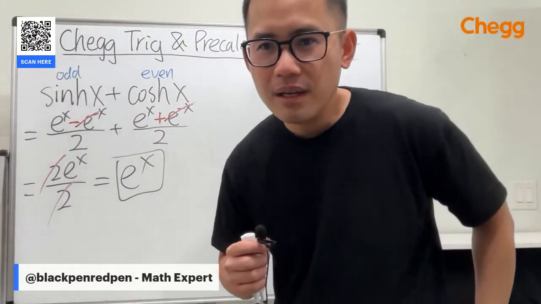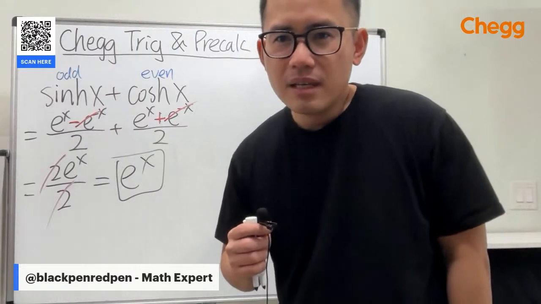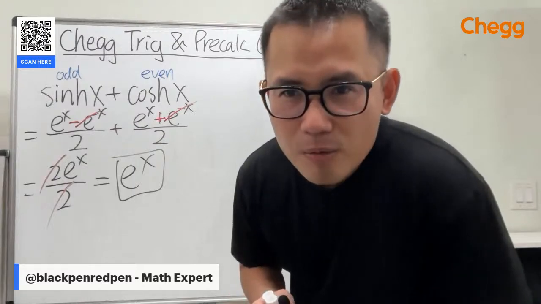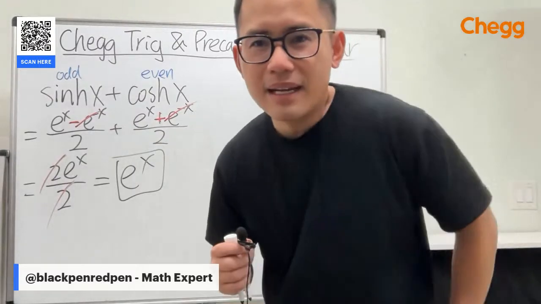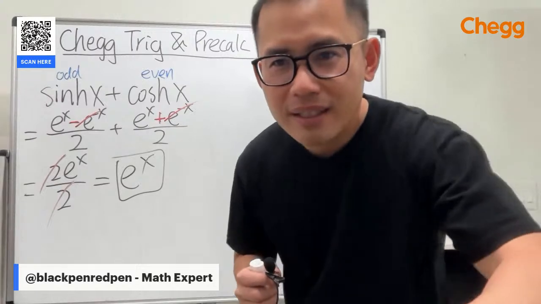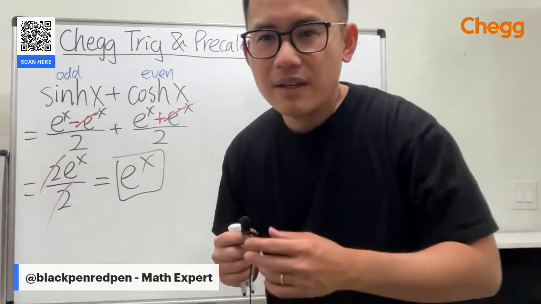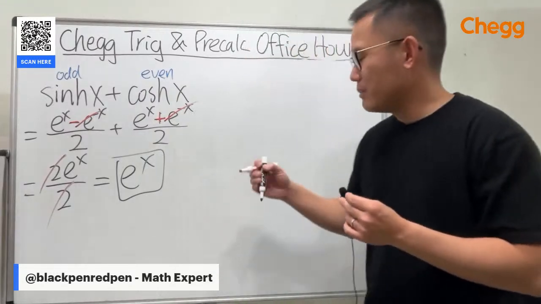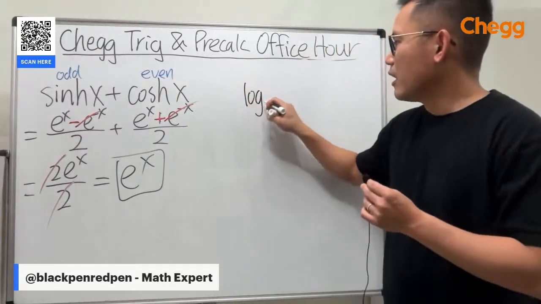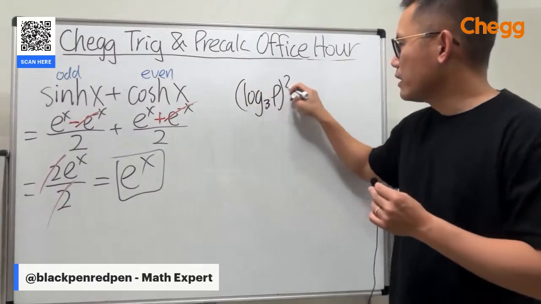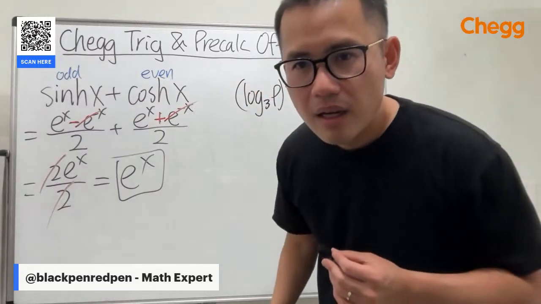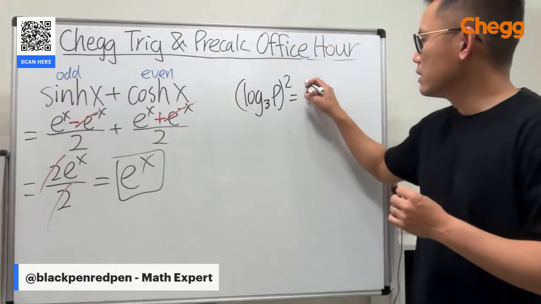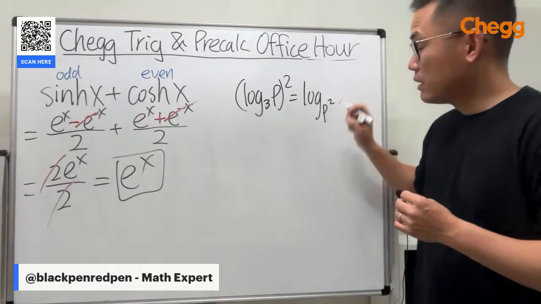Okay, let's see. You have a system of log base 3 of... this is a little bit hard for me to read the math syntax. Log base 3 of p and then squared. Let me see if I can write this down. Log base 3 of p and then squared, or log base p squared, like this.